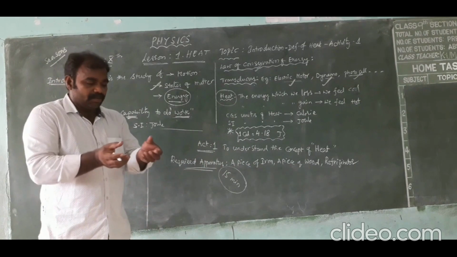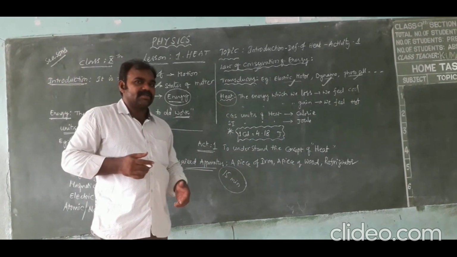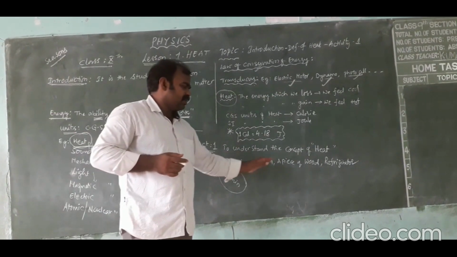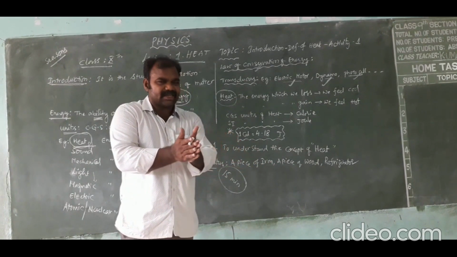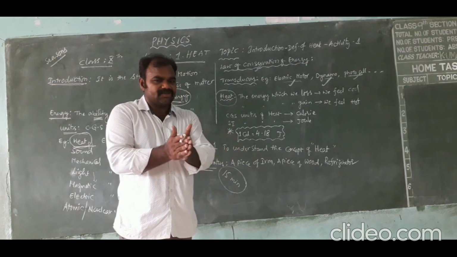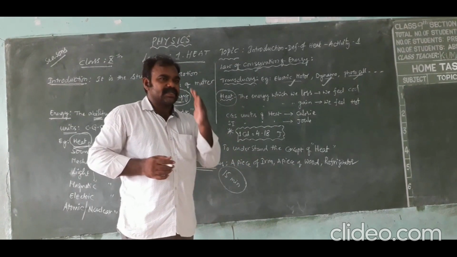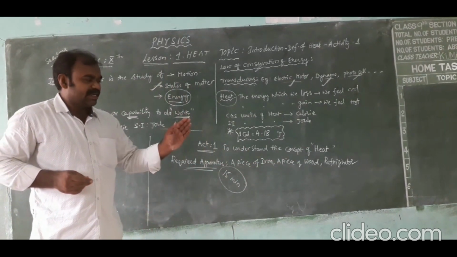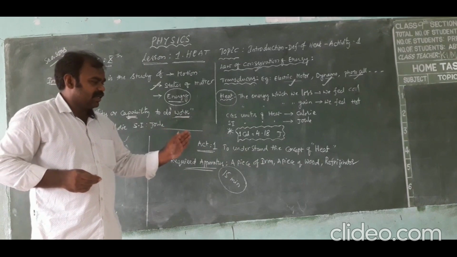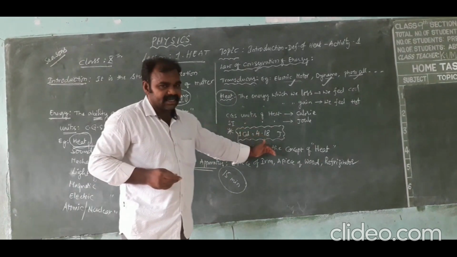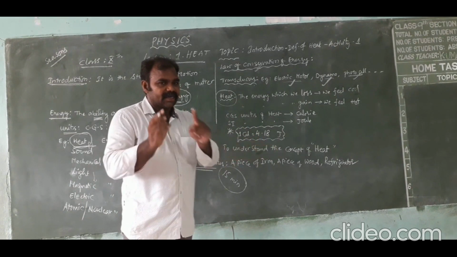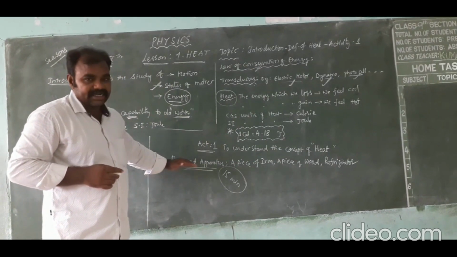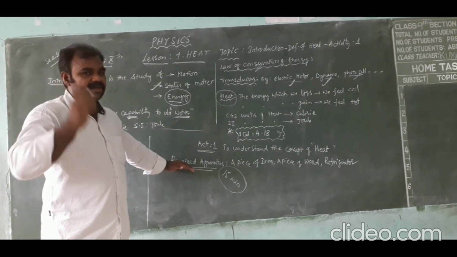If you put them in thermal contact with each other, that means if you place the iron and wood pieces touching together, thermal contact is nothing but touching together, then you can observe that after some time both will be in the same state. That means wood is losing heat and iron will gain heat. At last they will reach the same temperature. That is nothing but the thermal equilibrium concept. So in our next class we are going to study temperature and thermal equilibrium.